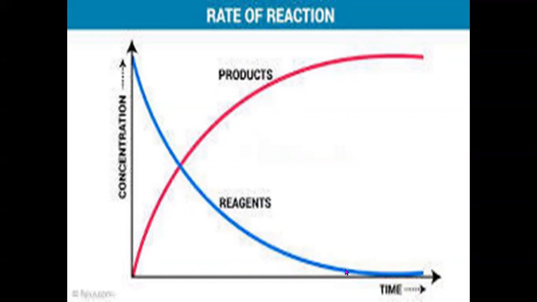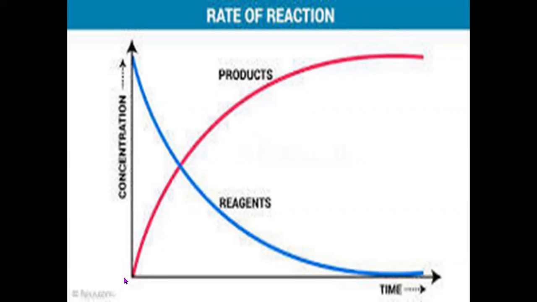As time passes, the concentration of reactant decreases. Now take this point, which is the origin, where time is equal to 0 because it is the x-axis. On the x-axis we have taken time, on the y-axis the concentration of a species. So at the beginning, when time is equal to 0, there were no products.